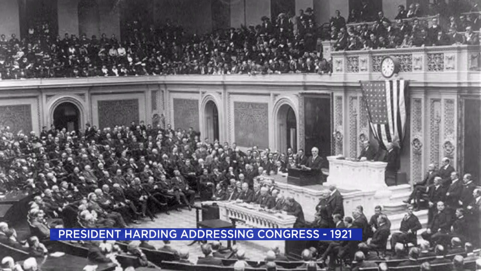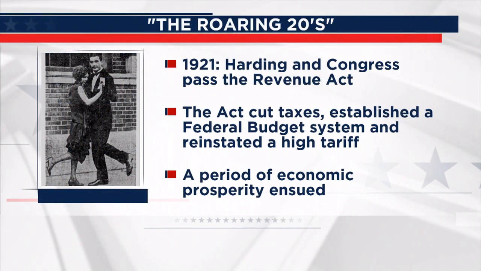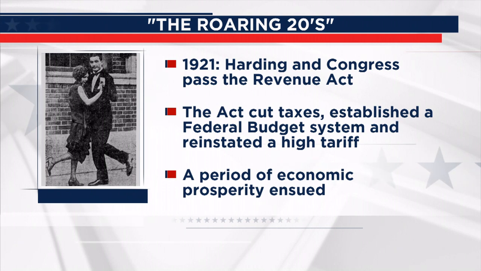President Harding sought to lead the nation out of the shadow of World War I. Harding, with aid from a Republican-controlled Congress, eliminated wartime controls and cut taxes in favor of establishing a federal budget system, as well as reinstating a high tariff. The country began to experience growth in economic prosperity, eventually leading to what we now know as the Roaring Twenties.